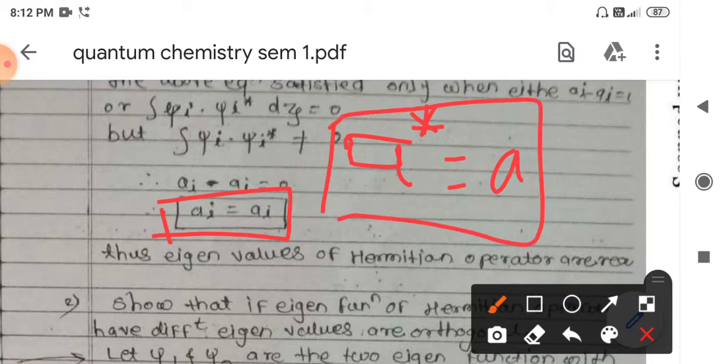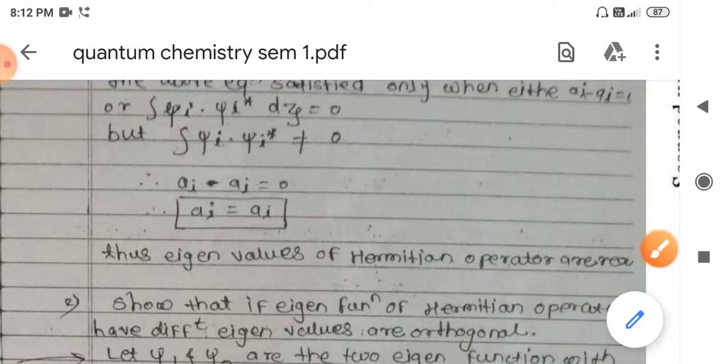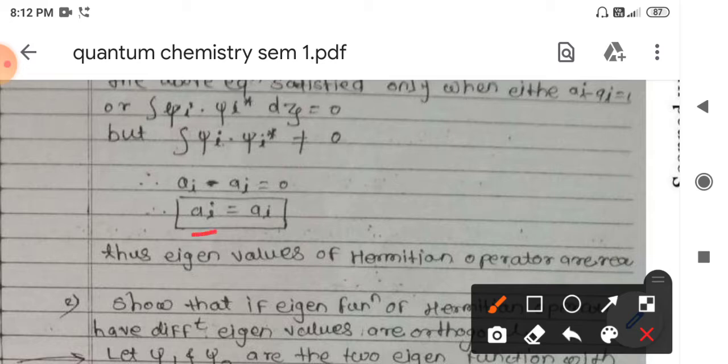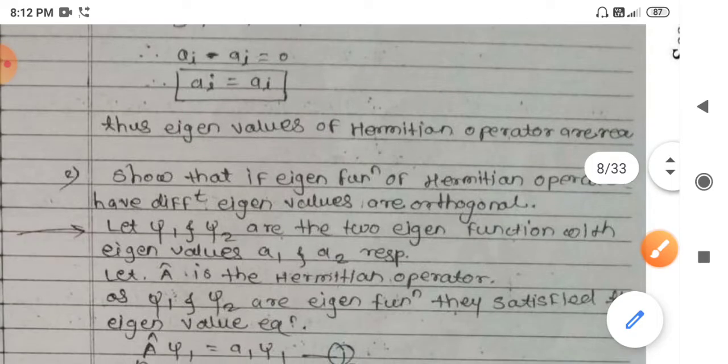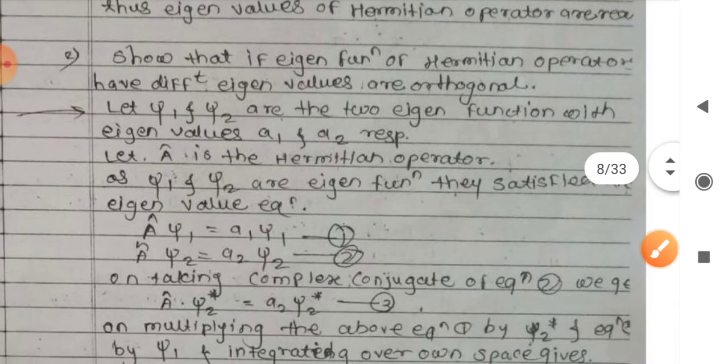And the number will equal its complex conjugate only when this number is a real number. So here we can say that the eigenvalues of a Hermitian operator are real in nature. Suppose my number is 5, then the complex conjugate of 5 is also 5 only, a real number. From this proof, we can say that the eigenvalues of the given eigenfunctions are real in nature. So this is the one proof.